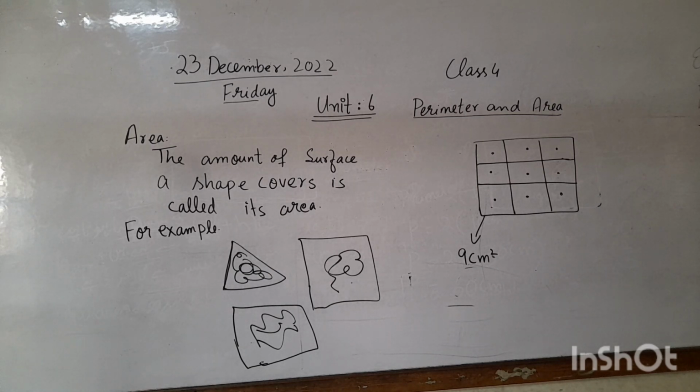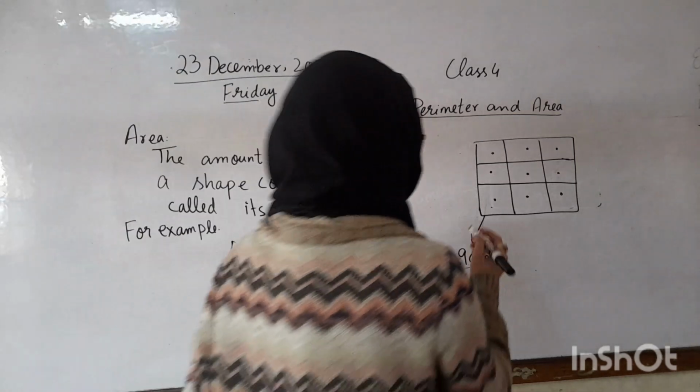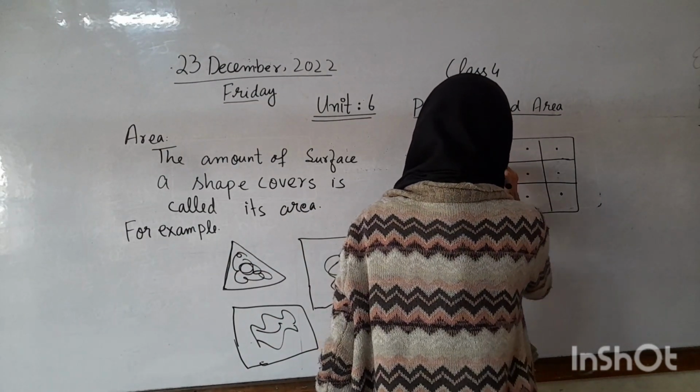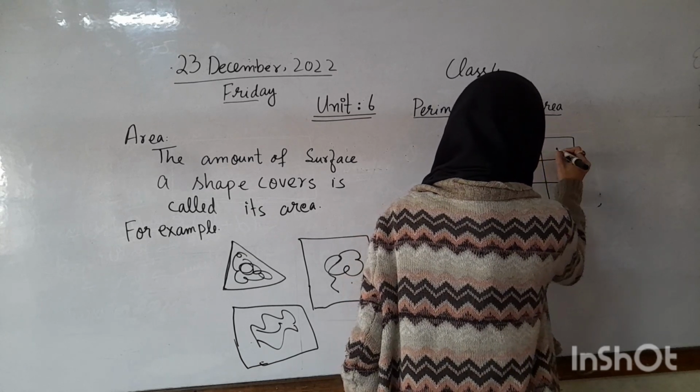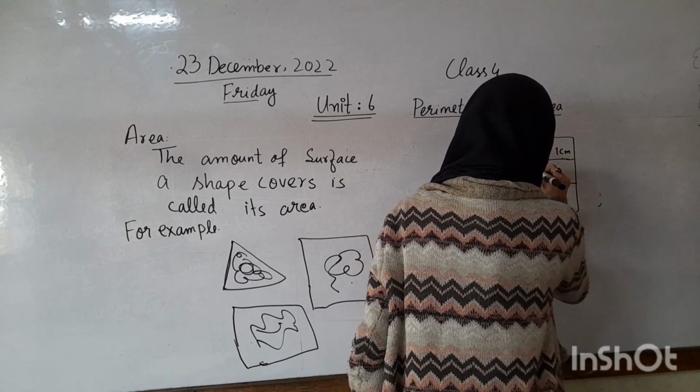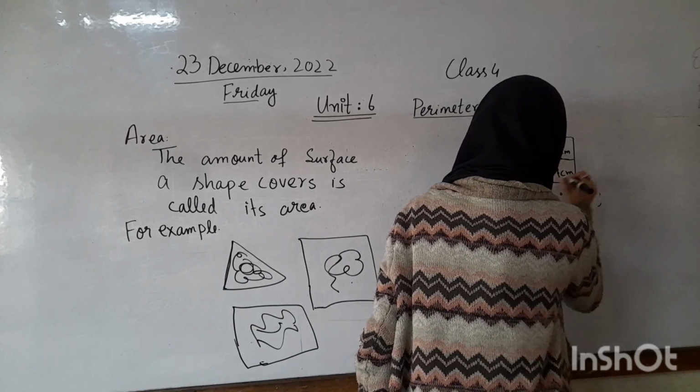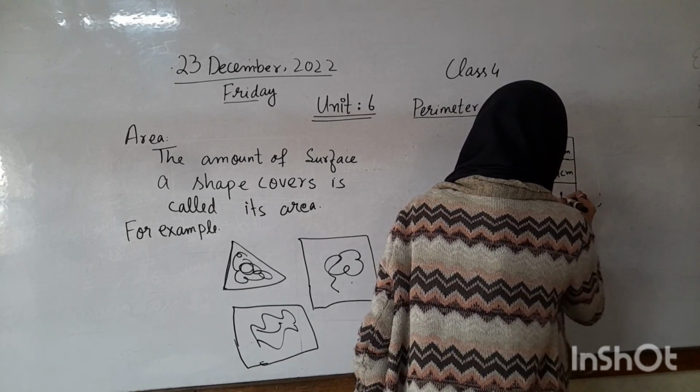In this figure, the grid is made up of 9 small squares. Each square has an area of 1 centimeter square. We say 1 centimeter square, we write 1 centimeter, 1 centimeter, and so on.